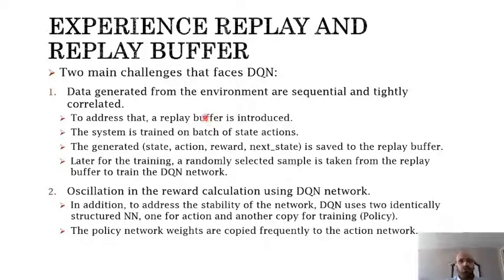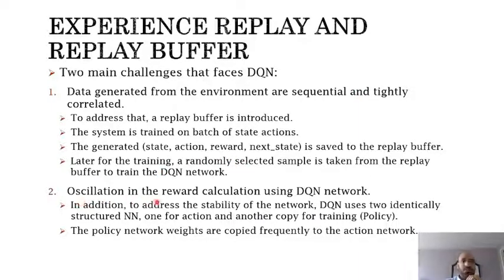We record the trajectory of state and action, save those to a memory buffer, and then from this replay buffer we randomly select the state, action, reward, and next state, and we apply the training based on those randomly selected samples. This will remove the correlation and make the system stable.